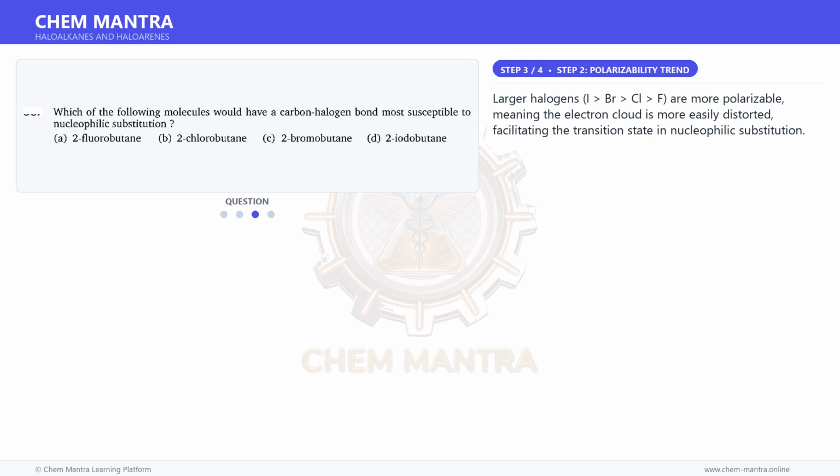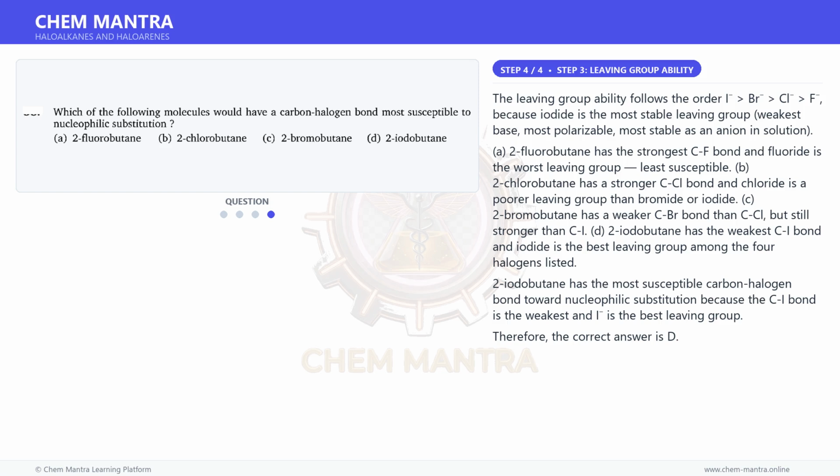Moving on to the next step. Larger halogens, I, Br, Cl, F, are more polarizable, meaning the electron cloud is more easily distorted, facilitating the transition state in nucleophilic substitution. And for the final step, the leaving group ability follows the order I, Br, Cl, F, because iodide is the most stable leaving group, the weakest base, most polarizable, and most stable as an anion in solution.